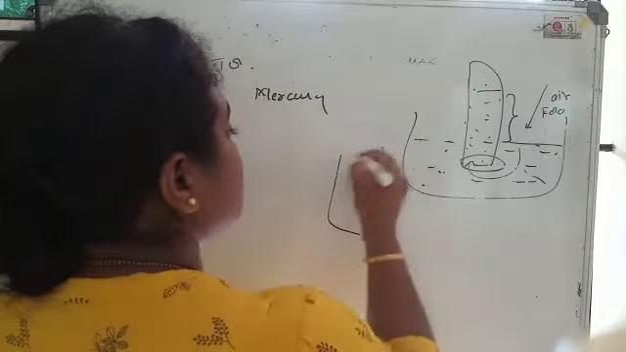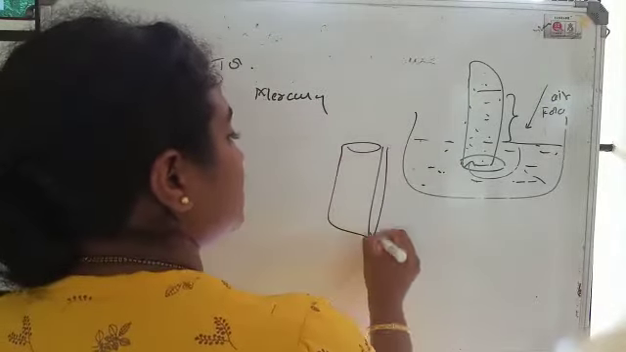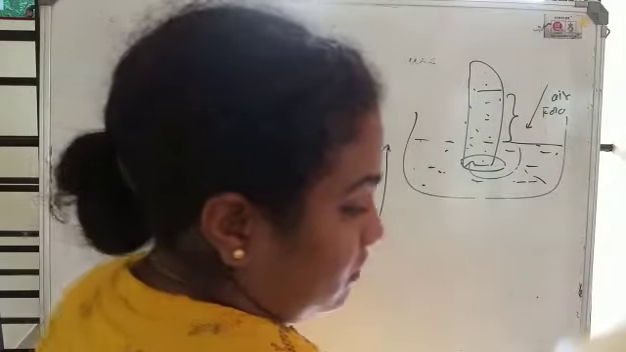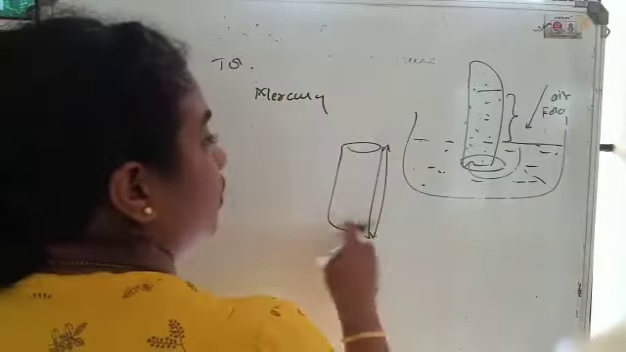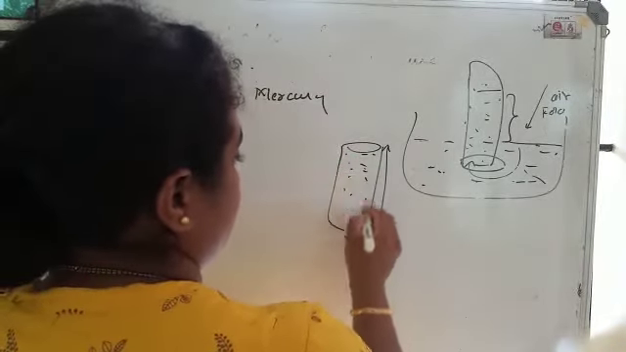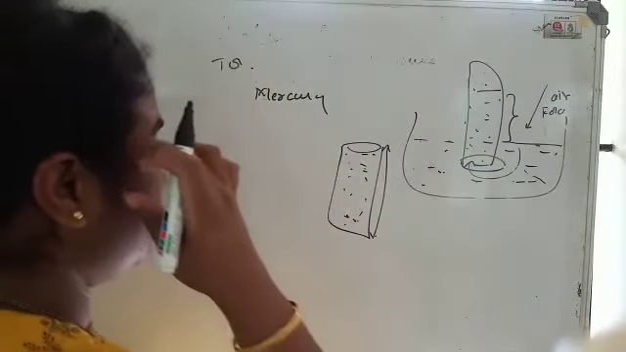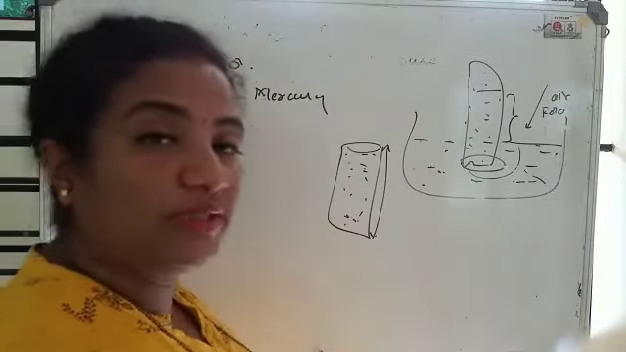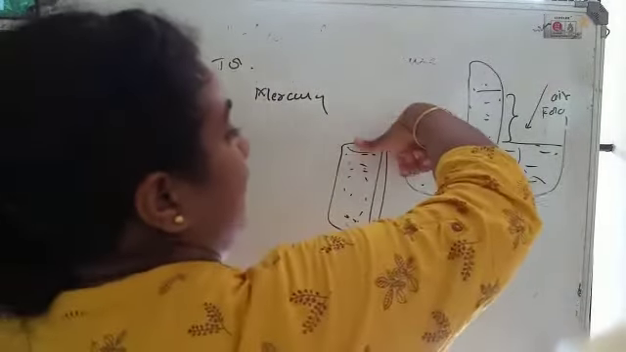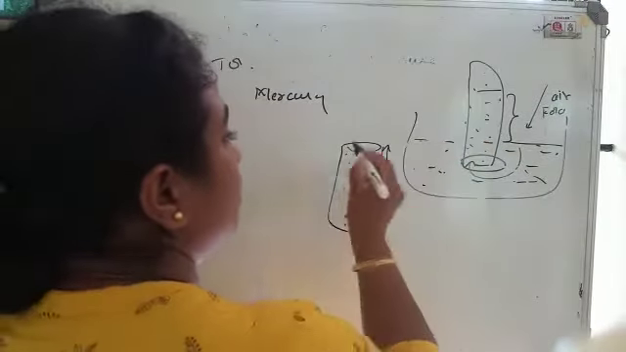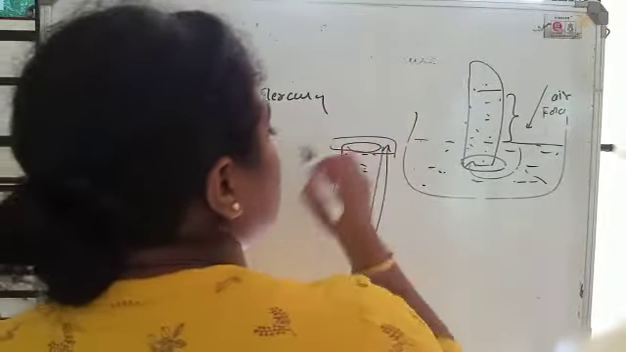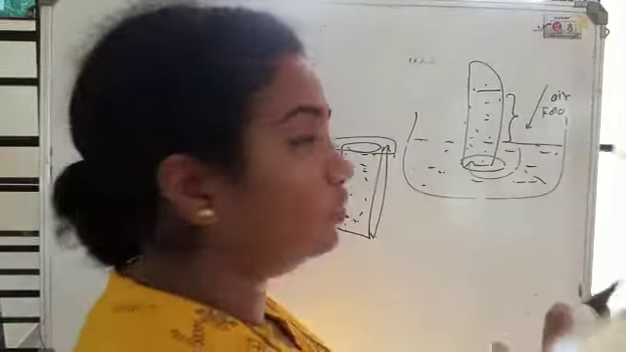He took a long tube filled with mercury. It is not a 1 centimeter long tube, it's a long tube that he used, filled with mercury. He closed the end with a lid. You cannot close it with the thumb because it is mercury, and it is dangerous. So he closed it with the lid.